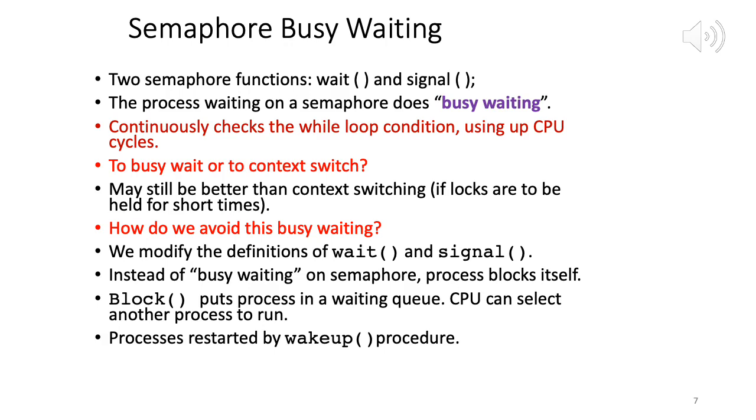But if the locks are to be held only for a short while, then the busy waiting overhead will also be less. So if locks are held for a short time, then obviously busy waiting overhead will also be less.